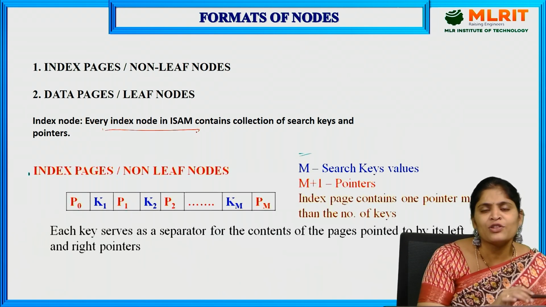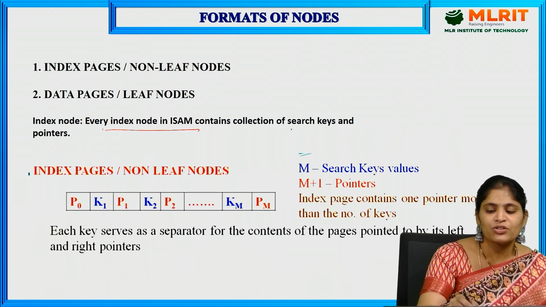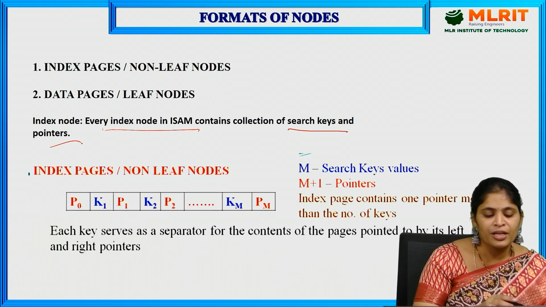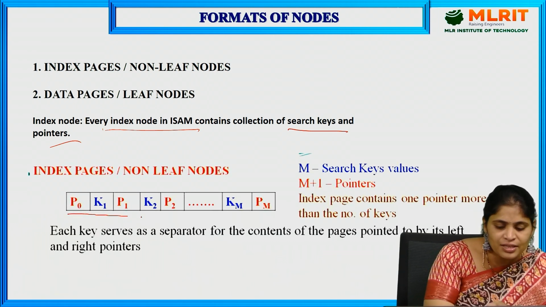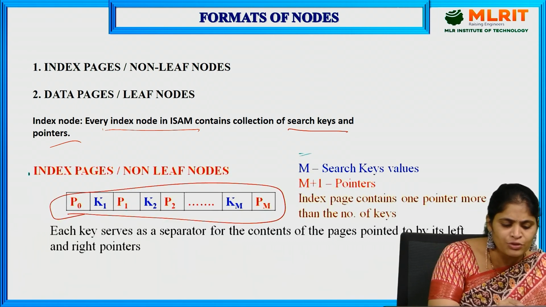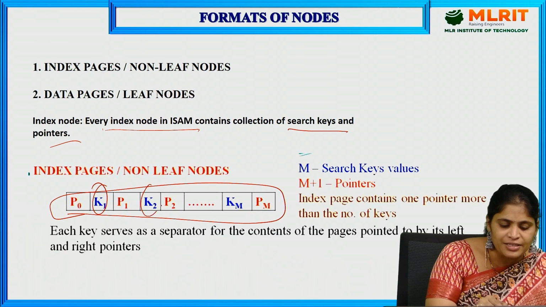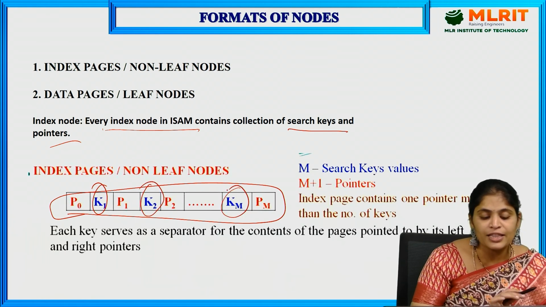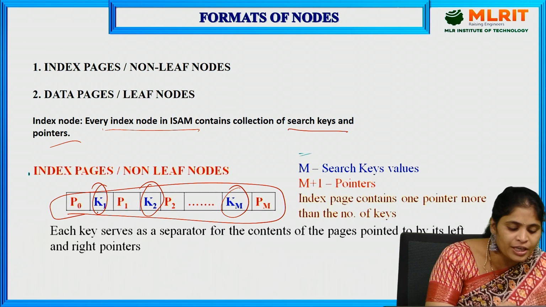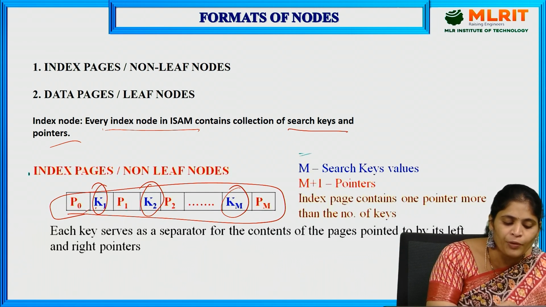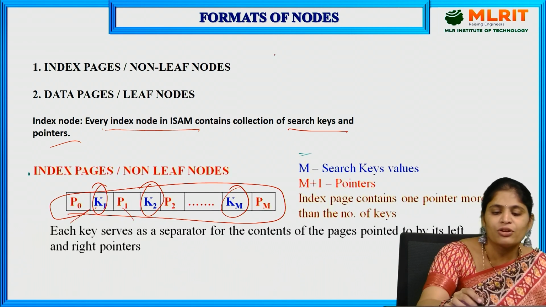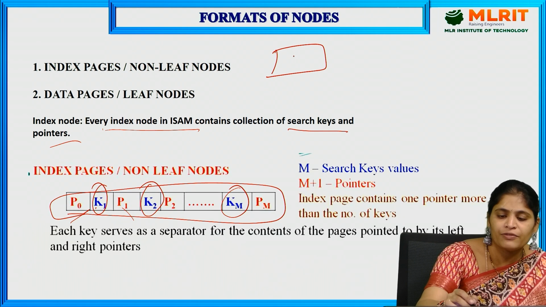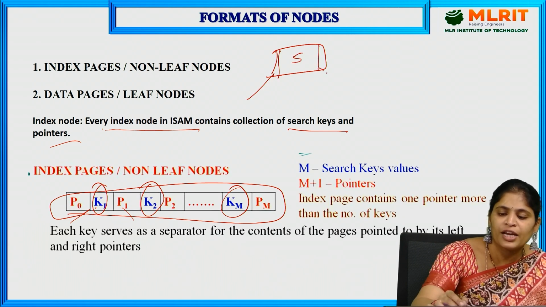Every index node in ISAM contains a collection of search keys and pointers. This is the structure for creating an index node. These are nothing but the keys: key 1, key 2, up to km. For every key, we have two pointers, left and right. So if a node contains one element, it has a left pointer and a right pointer.